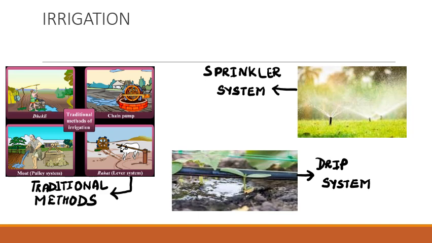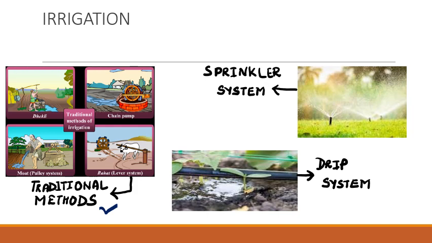Now there are different methods of irrigation. Some are traditional methods and some are modern methods. First we'll see the traditional methods of irrigation. Here you can see in the picture, there are 4 pictures. They are of Dhekli, chain pump, pulley system and lever system.